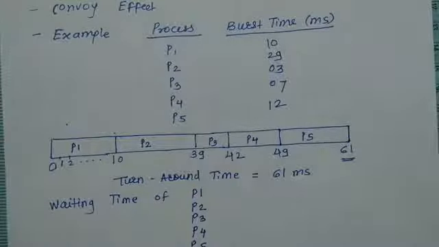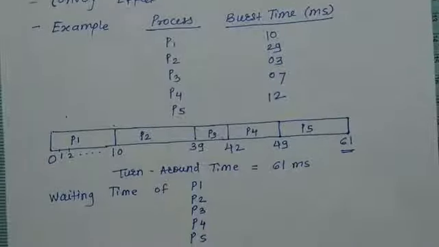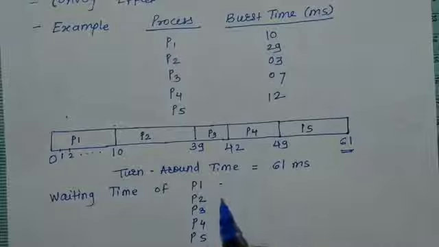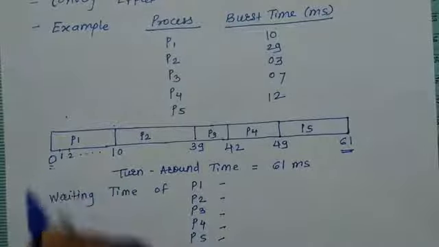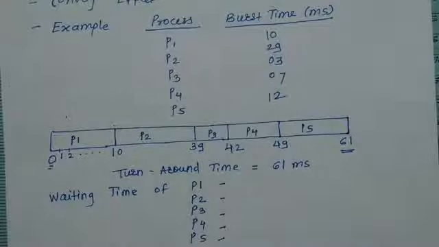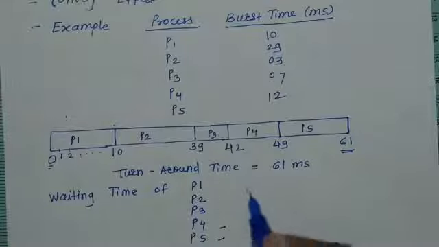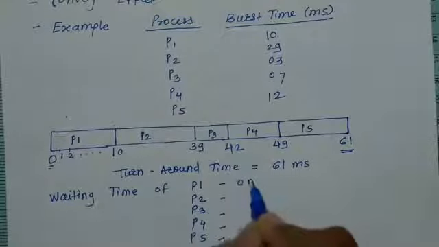And once we get the waiting time of each process, then we will calculate the average waiting time. So for P1, the waiting time is 0 milliseconds because it was in the ready queue, immediately assigned to the CPU, and it was not waiting in the ready queue. So the waiting time of P1 is 0 milliseconds.